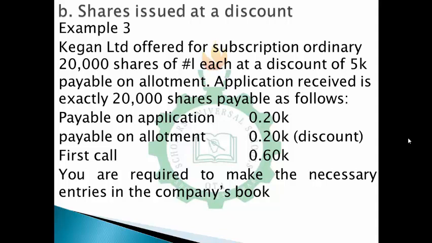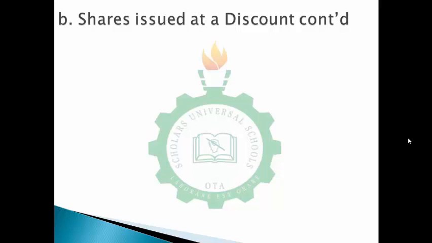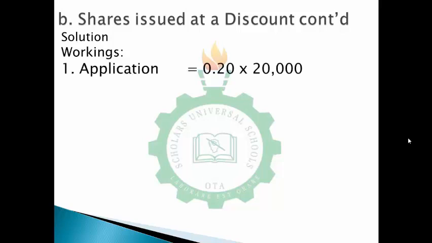Now to start with, usually we will show our workings, which are the preliminary workings. So on application, the calculation is 20,000 by 0.2, which is 20 kobo, and you would get 4,000 naira. And on allotment, please don't forget that the amount of the discount is on the allotment. So the discount is 5 kobo, which is 0.05.